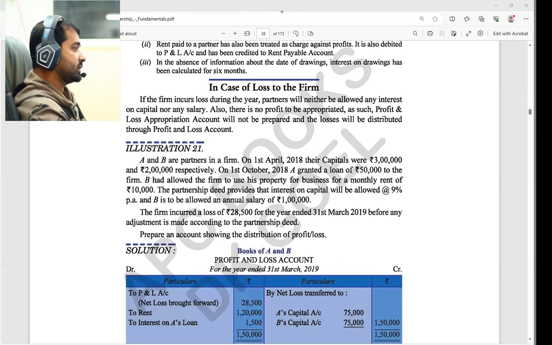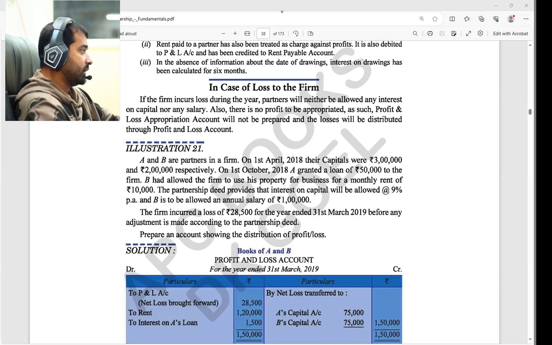In this condition, if there is a loss, remember the things we have seen: if mentioned in the deed, interest on capital, commission, bonus, salary, these will all be ignored, but any income of the firm will not be ignored. If interest on drawings is part of the deed, interest on drawings will be applicable, because this is the firm's loss. But interest on capital, commission, bonus, or any other salary that the firm gives to the partners will be ignored.